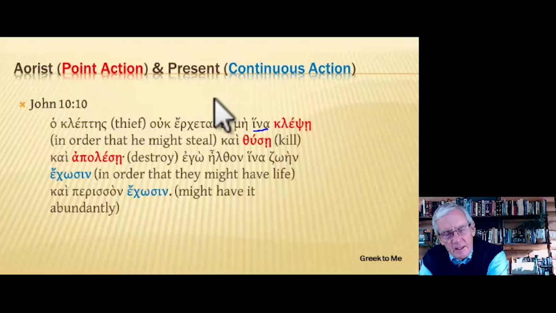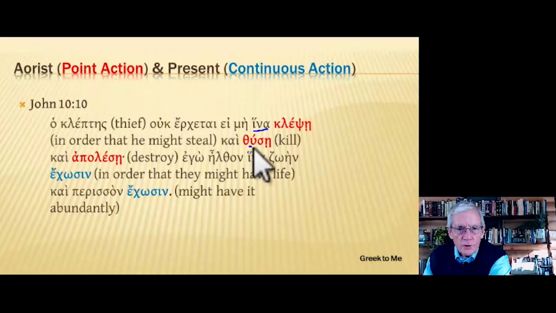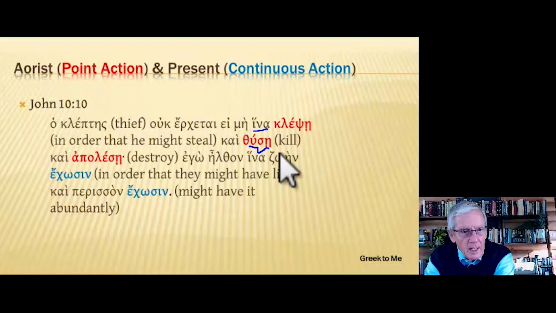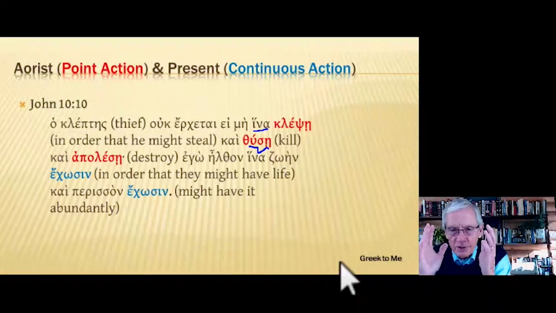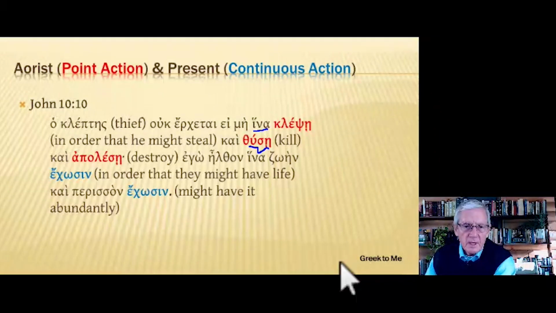Kai thuse, the verb is thuo, I kill. This is an aorist active subjunctive third person singular. Notice the ending there. And we have kai apolese. This is also an aorist active subjunctive third singular. So we have three in order clauses here: steal, kill, and destroy. All of these are aorists that refer to point action.